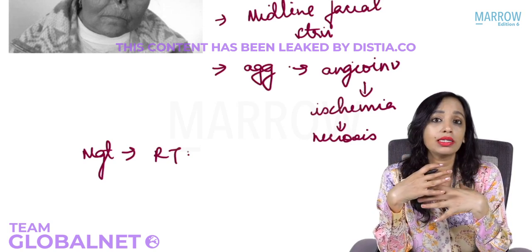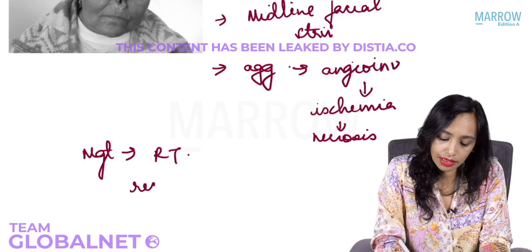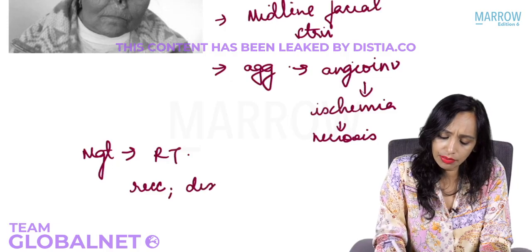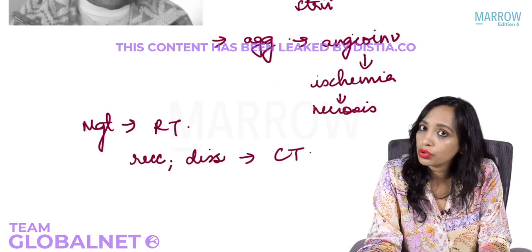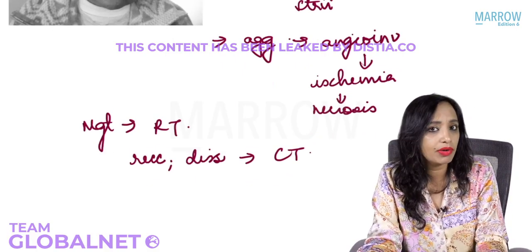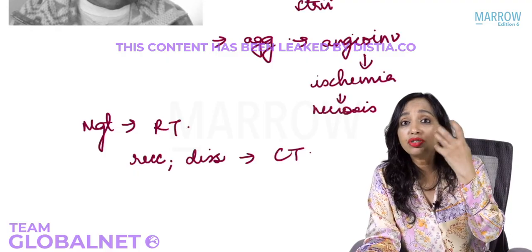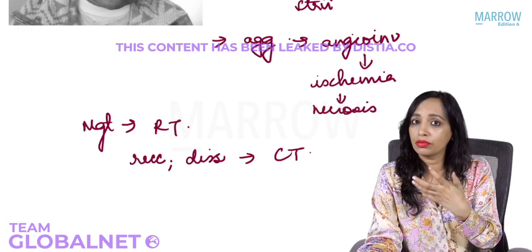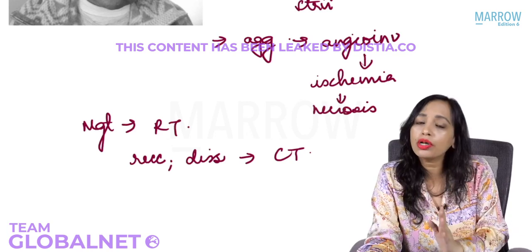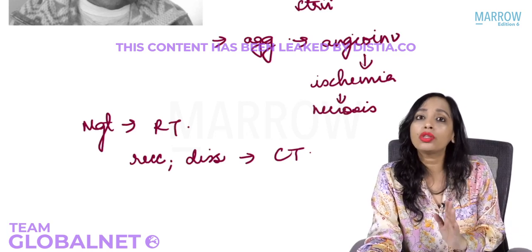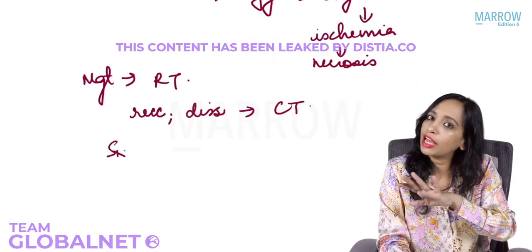So if there is a lot of dissemination of the tumor, in recurrence or in dissemination, you can go for chemotherapy also. Along with radiotherapy, chemotherapy can be given. And is surgery a management for these patients? Yes, surgical reconstruction of the defect that has occurred because of the tumor can be done. But surgery is not to excise the tumor. The management of this tumor is by radiotherapy with or without chemotherapy. So surgery is done once the patient has been cured.